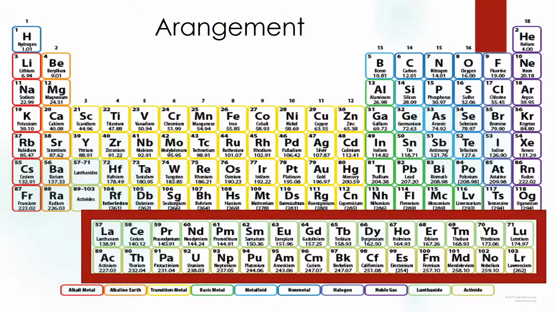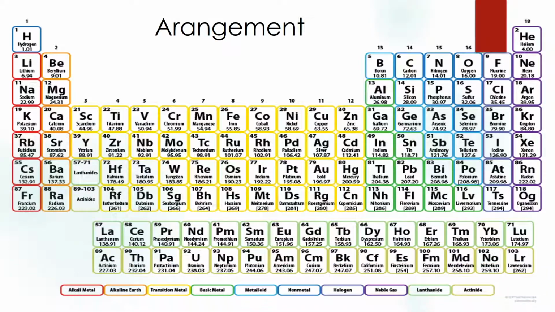So now we're going to go on to our next one, which is the basic metals. These are just metals that are on the table. They're also known as the post-transition metals. They usually have low melting points and they're softer, but they also conduct more poorly than transition metals, which are great conductors. There's not really much to say about these guys.